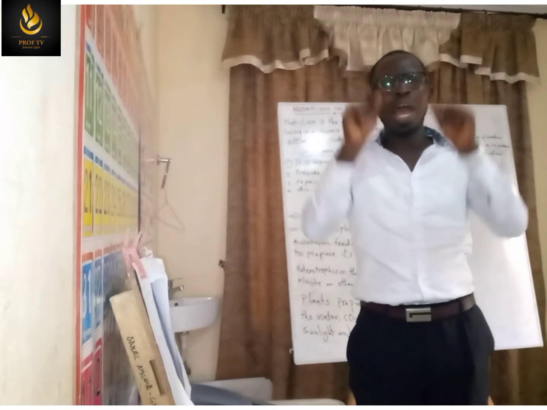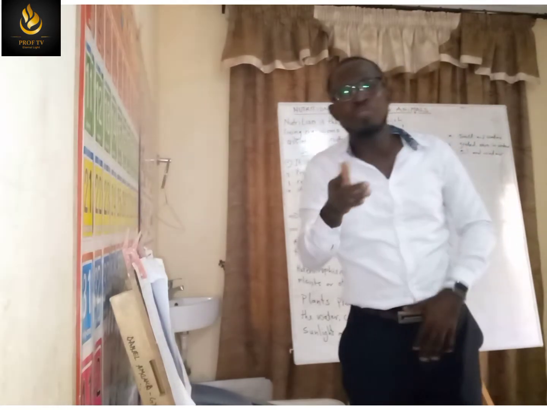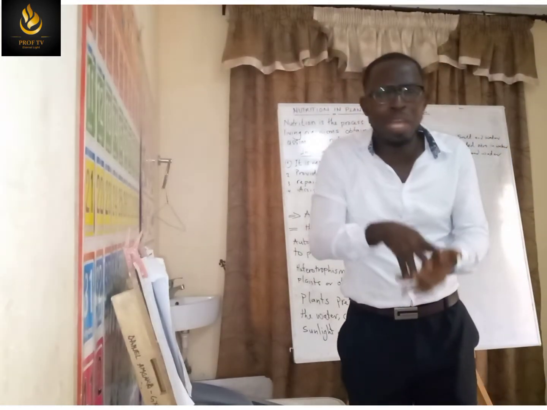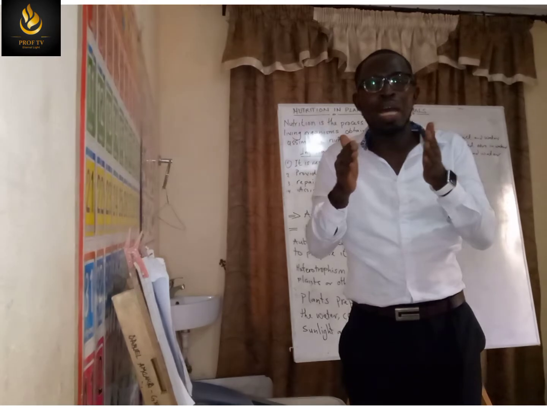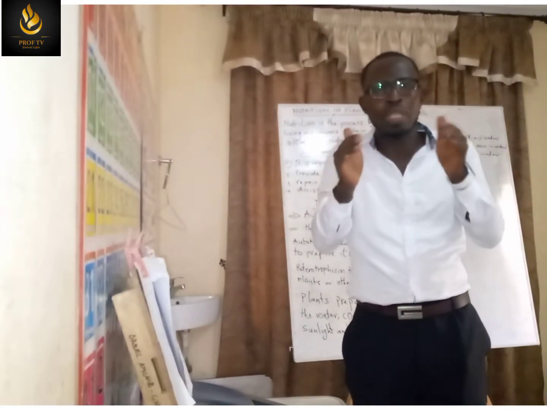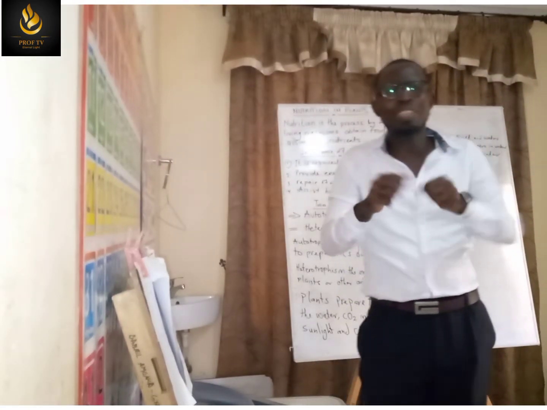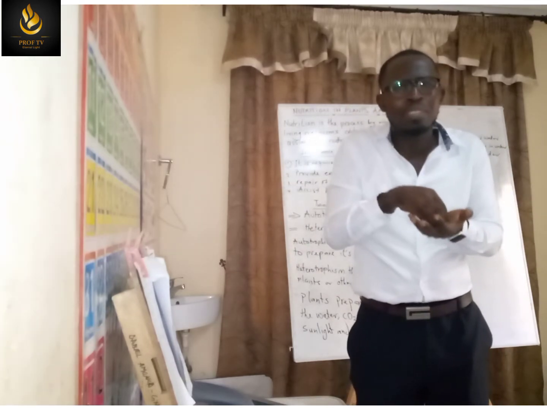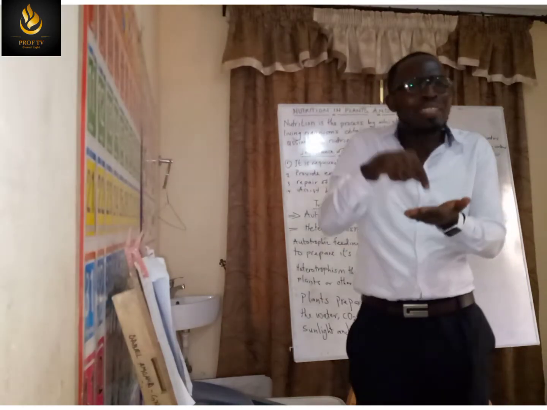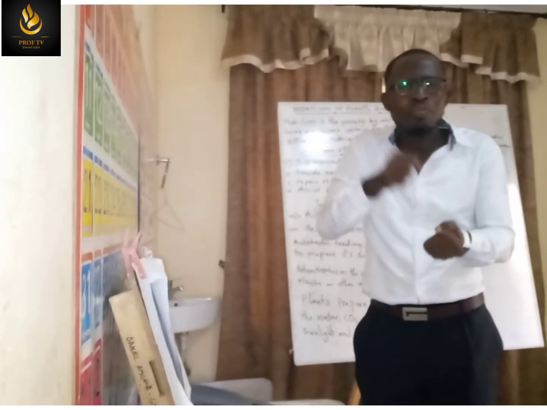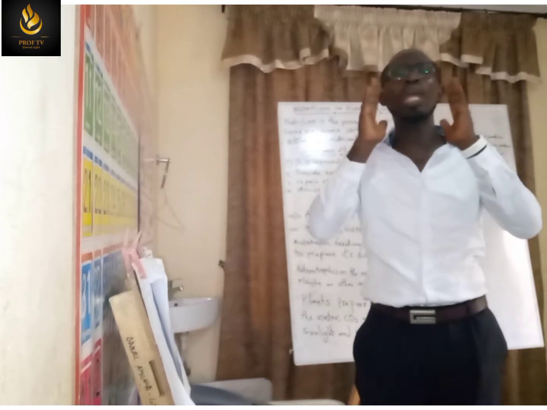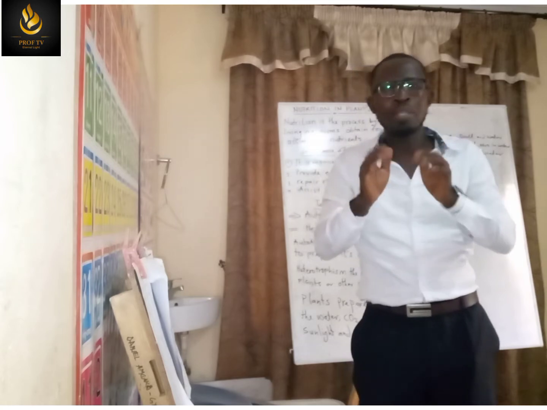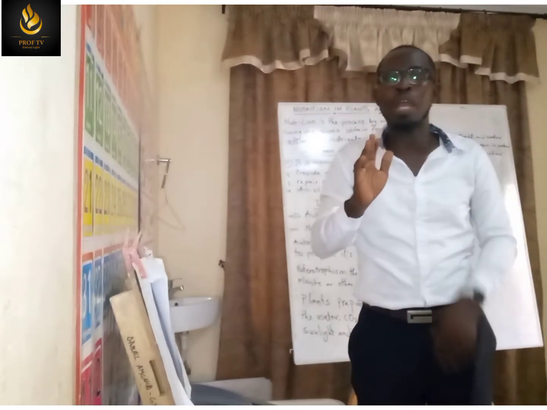Now, there are other plants that cannot prepare their own food. These plants that cannot prepare their own food depend on other plants. For example, the dodder, the milk bush or dodder plant. The dodder plant cannot prepare its own food, so it depends on another plant. In fact, it is a parasite on the plant and derives nutrients from it. Is that okay? So there are plants that cannot prepare their own food, and I've given you an example. Not every plant can prepare its own food.